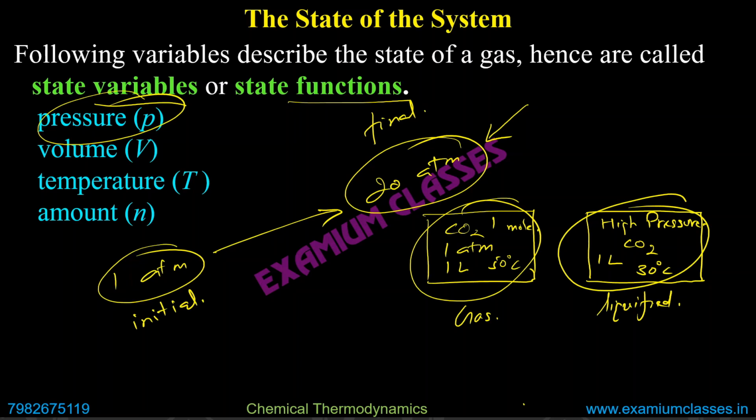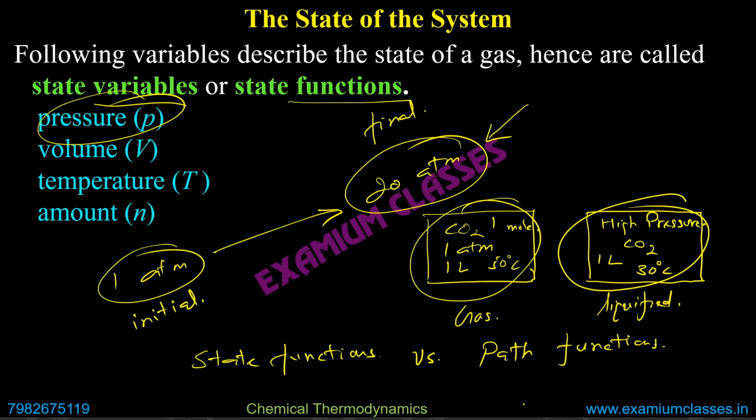The functions which depend on the path, meaning how you brought about the change, those are known as path variables or path functions. So that's why you should remember state functions do not depend on path. They depend only on initial and final states, versus path functions. Path functions are those which depend on how you bring about the change.